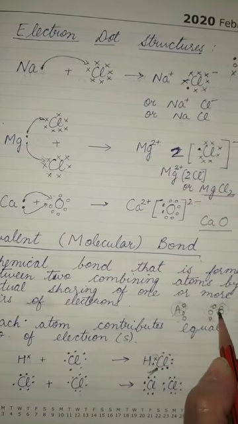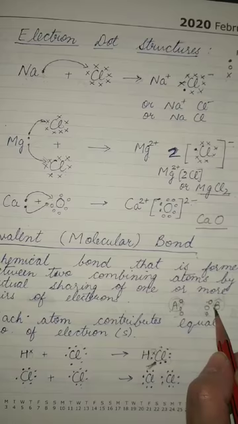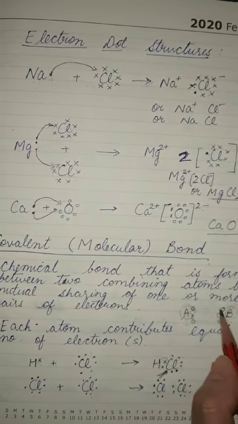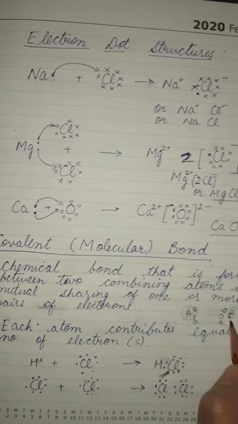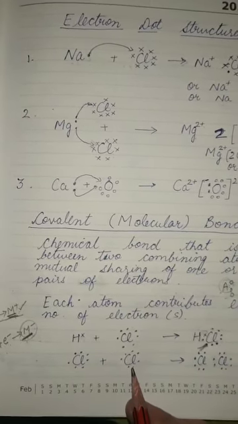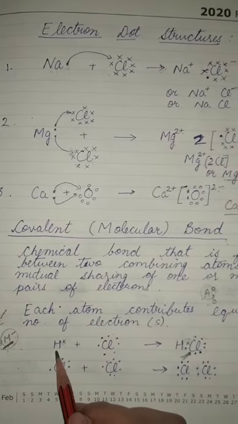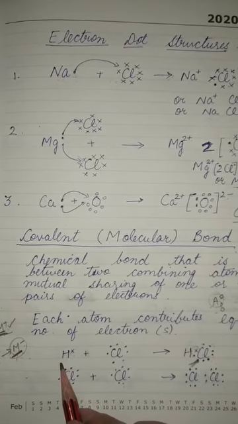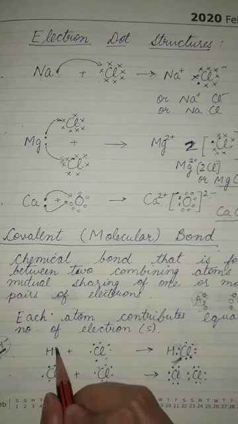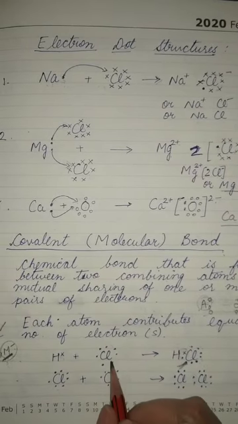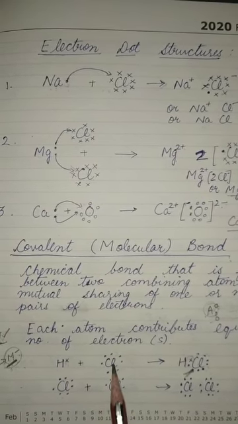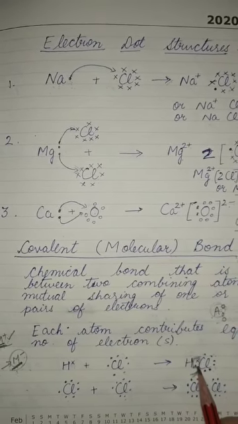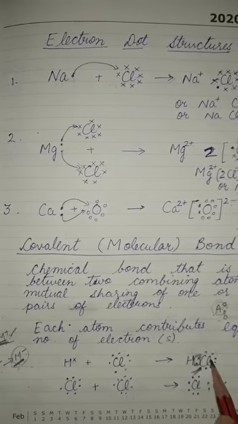Suppose there is mutual sharing taking place between A and B. If A is contributing its 3 electrons, then B also should have 3 electrons to be shared for the covalent bond to form. Now comes how they are being formed, the electron dot structure. One example: hydrogen has 1 electron, chlorine 7 electrons. So how is the sharing taking place? The shared pair of electrons is shown in the center, and then the octet is completed.